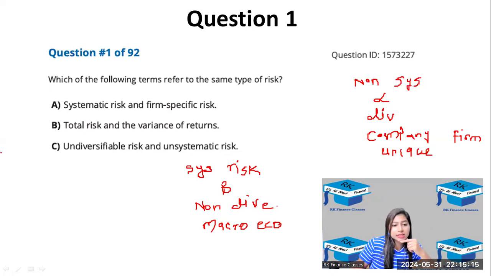So let's see systematic risk and the firm specific risk. Systematic risk is here, firm specific risk is here. So this is not the same. These two risks are different. This is systematic, this is firm specific, non-systematic. So this will not be the option.